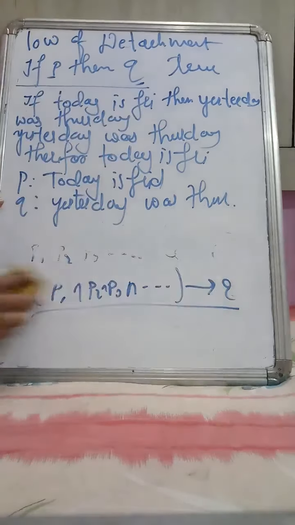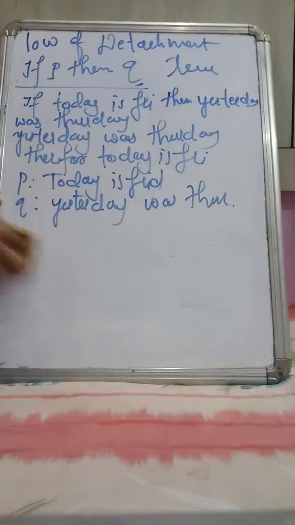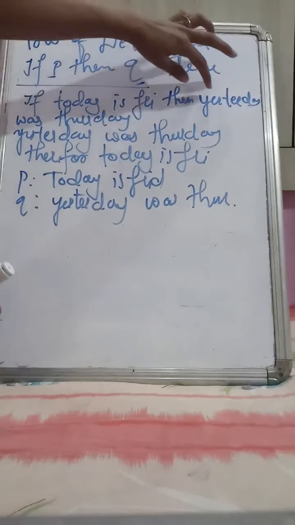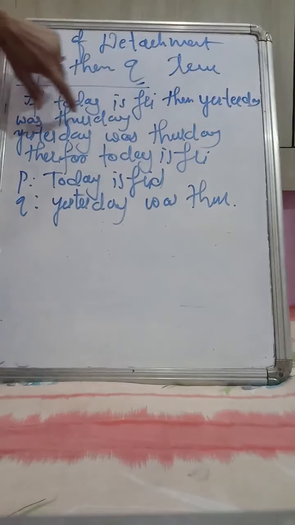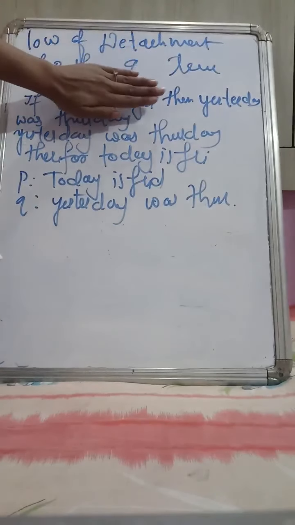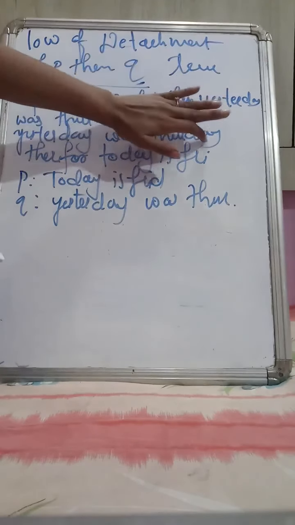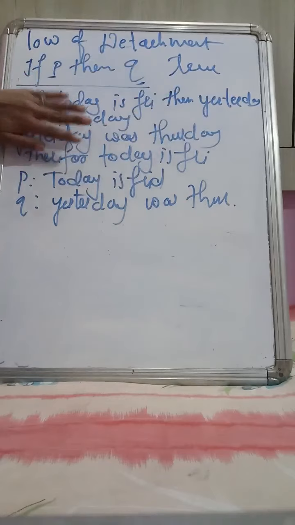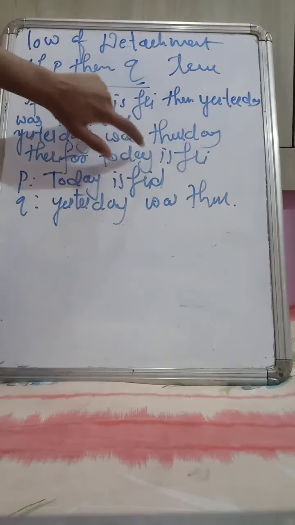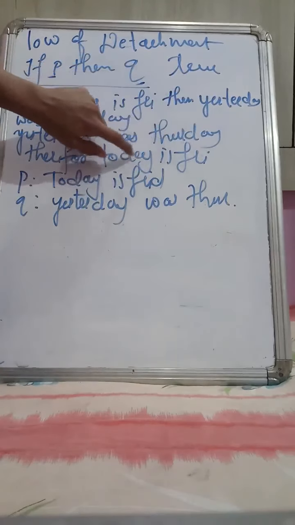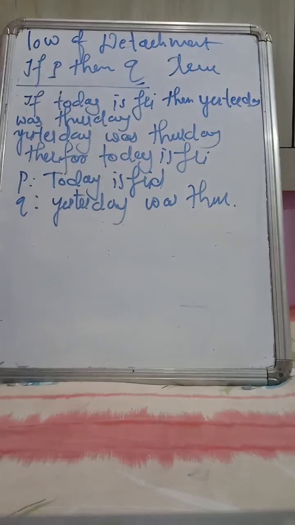See, if today is Friday, then yesterday was Thursday. This is assumed to be true. Yesterday was Thursday. This is also true. Therefore, the statement today is Friday is also true. Okay, got the meaning of the law of detachment?